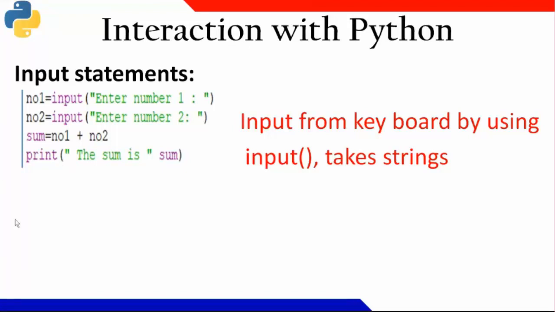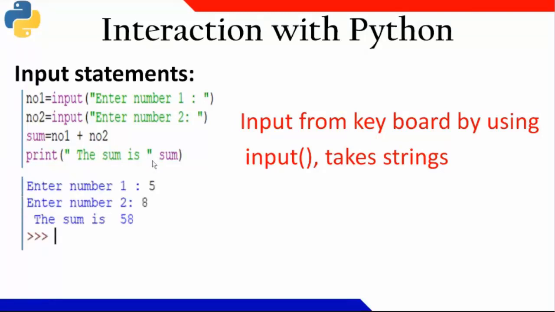Here is a small error. In the last print statement, I forgot a comma here. Okay, there is supposed to be a comma. 5 plus 3, 8? No. How did it come? Number 1 is 5, number 2 is 8, and the sum is 58.